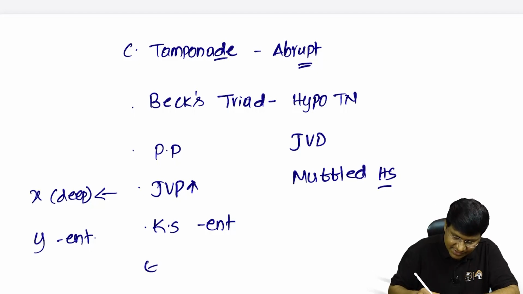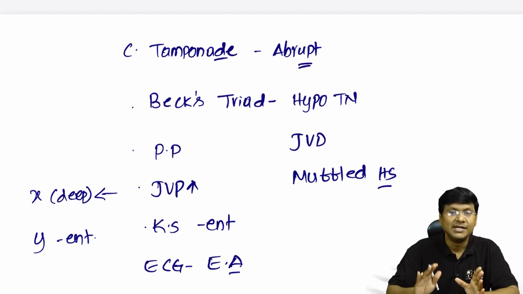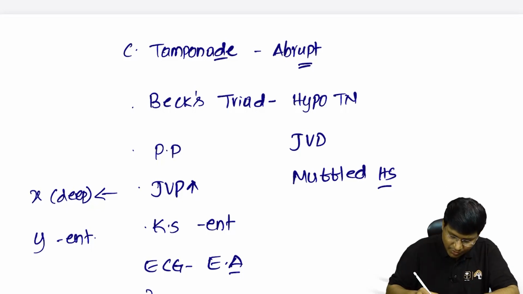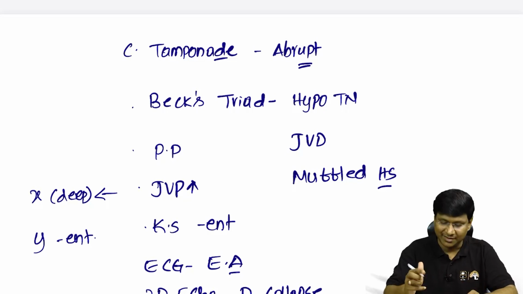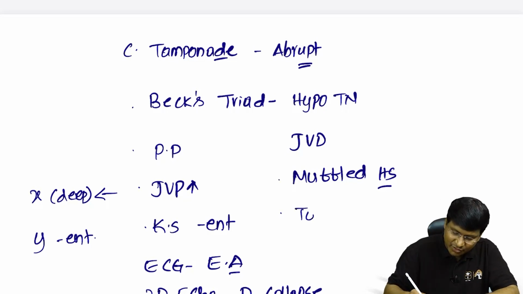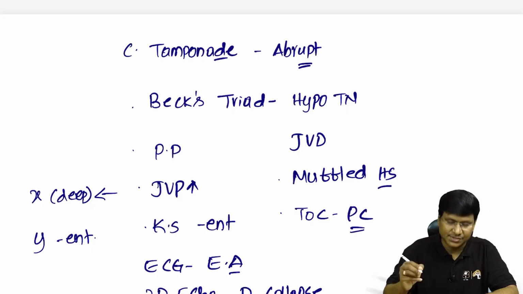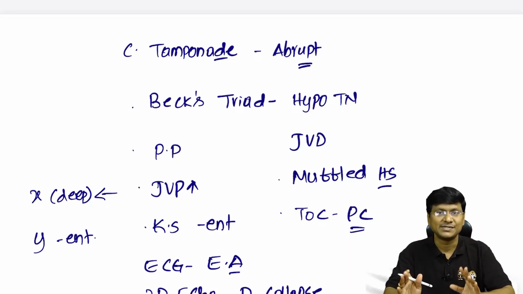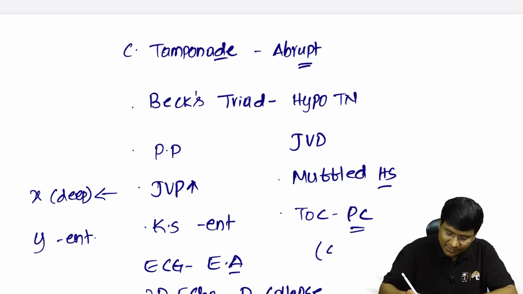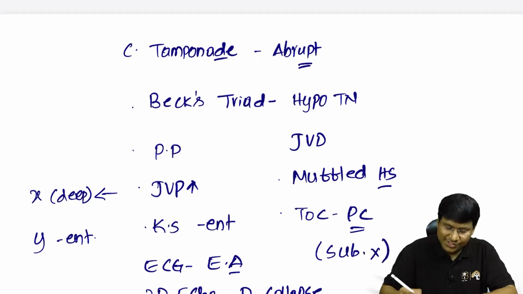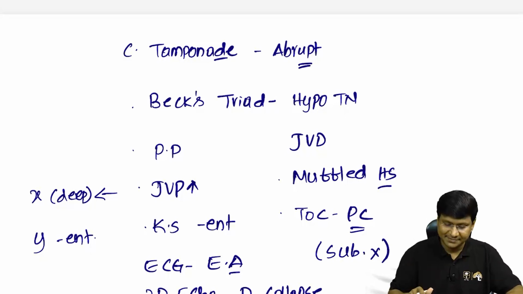And next is the ECG. ECG will show you the presence of electrical alternans, and the investigation of choice will be the 2D echo. 2D echo will show you that there will be diastolic collapse of the ventricle. And what is the treatment of choice? The treatment of choice will be pericardiocentesis, and this pericardiocentesis should be done through a subxiphoid approach.